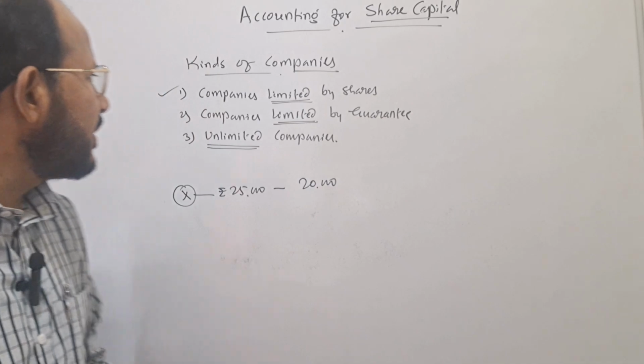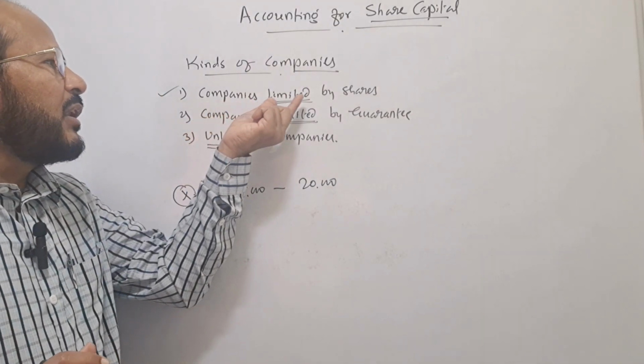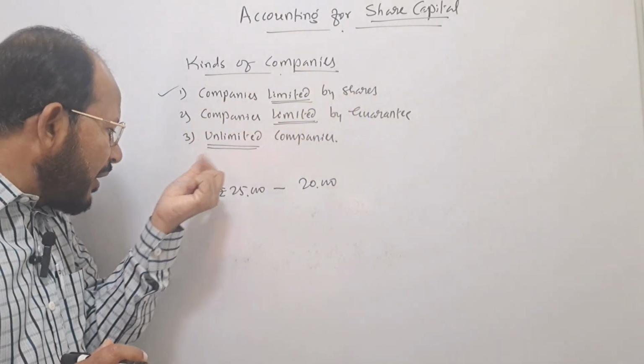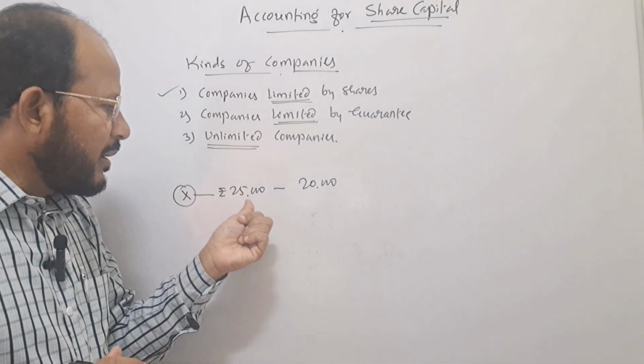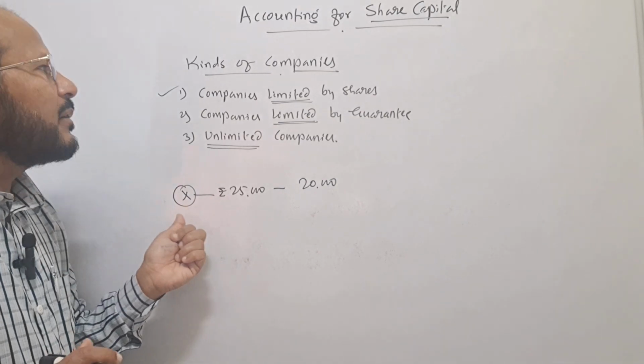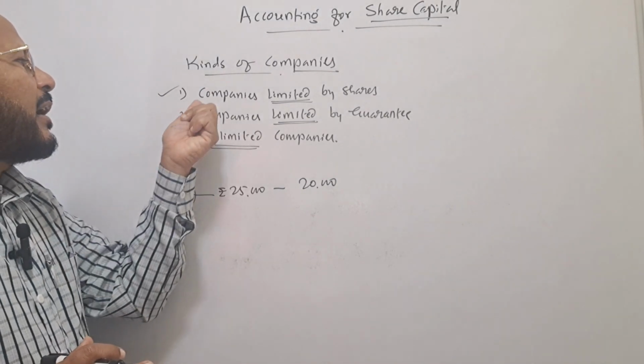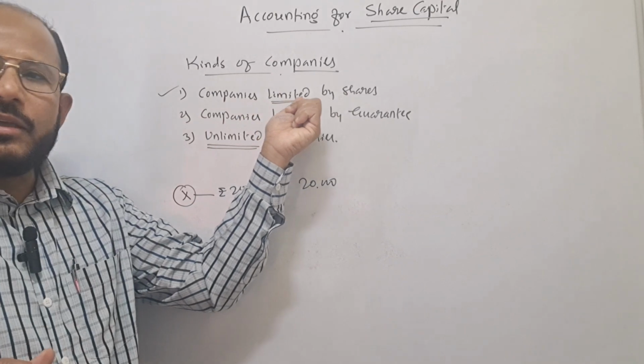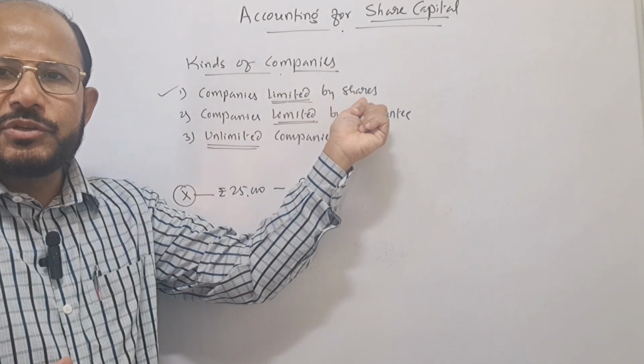This is called limited by shares. The liability of the member is limited to the extent of the shares purchased by that shareholder. That is why this type of companies are called companies limited by shares.